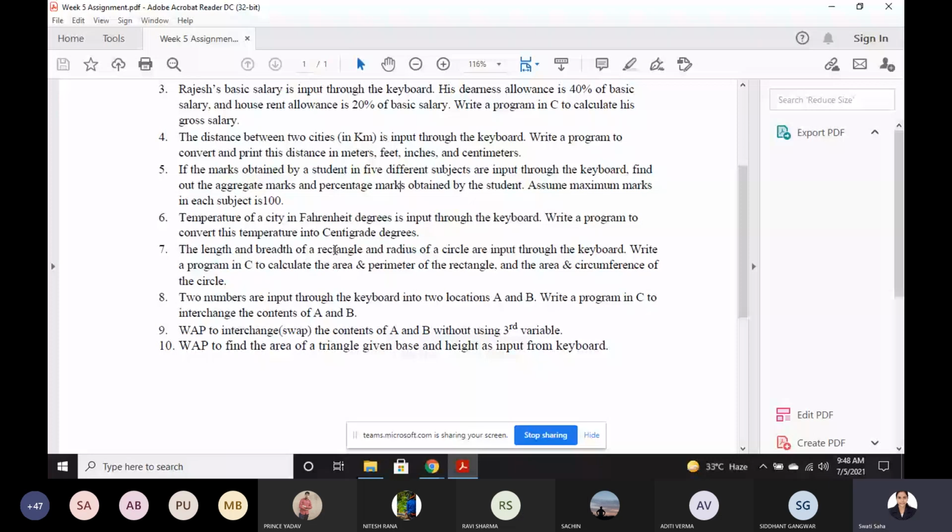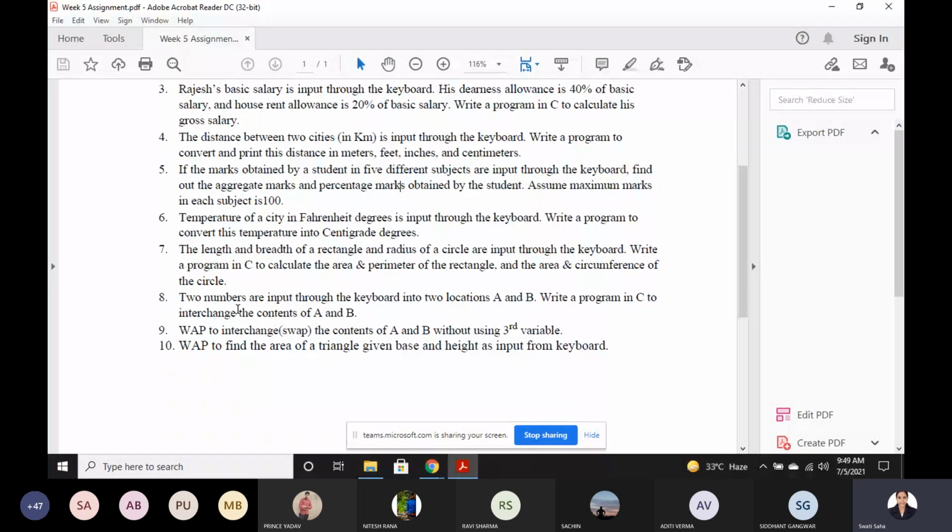Two numbers are input through the keyboard into two locations A and B. Write a program in C to interchange the contents of A and B. This program is quite tricky. You just have to implement your logic.